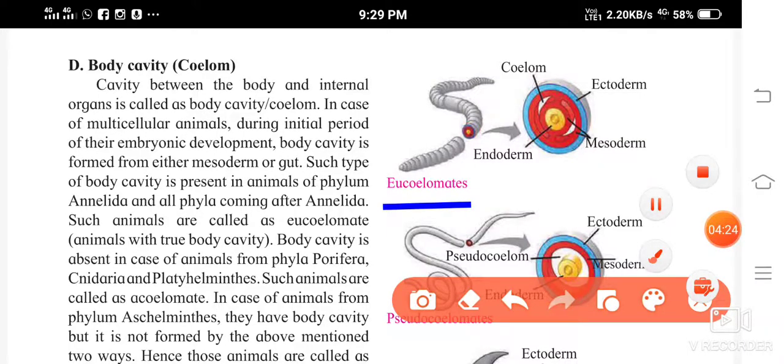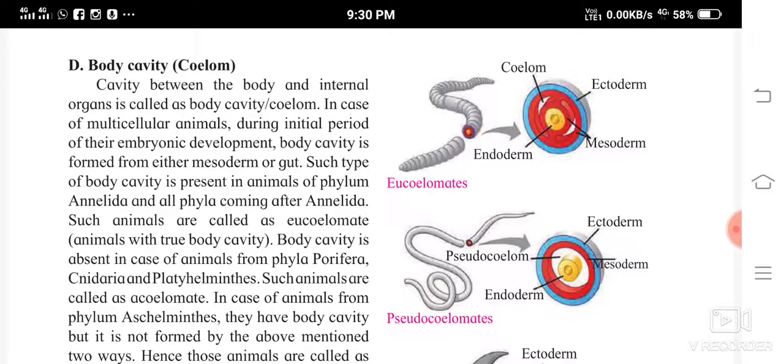Now when you cut it here in the middle, you can see this outer layer, this is the ectoderm, and this is the endoderm. You can see the coelom in between, this cavity, that is the coelom.